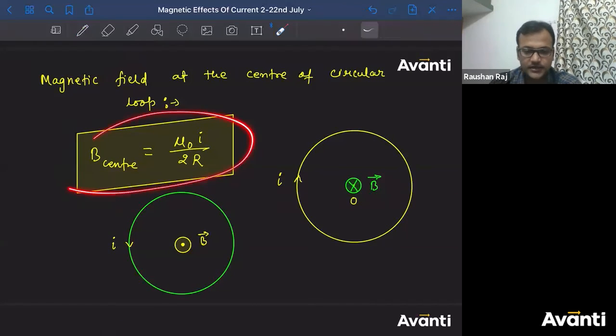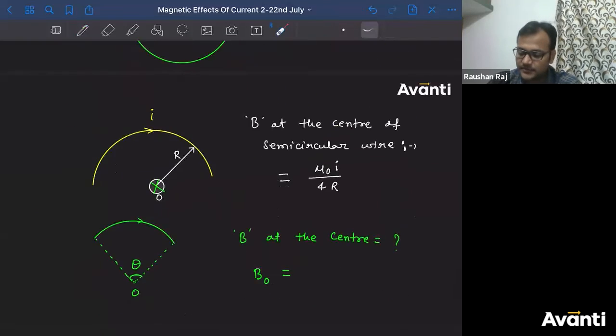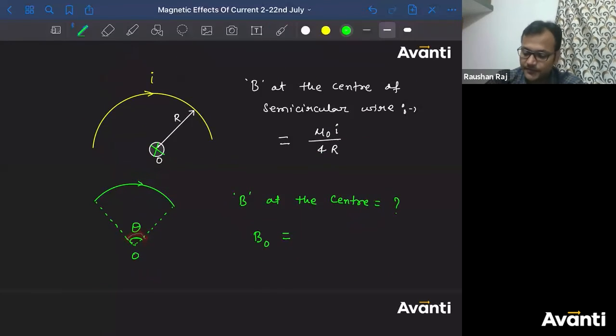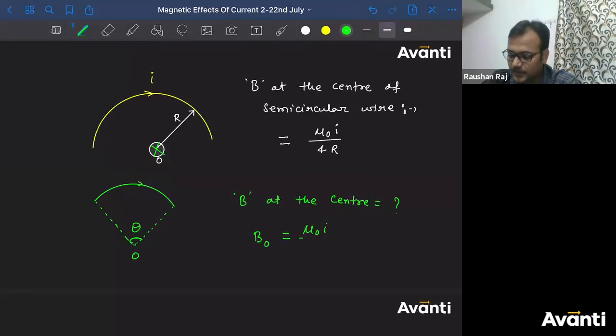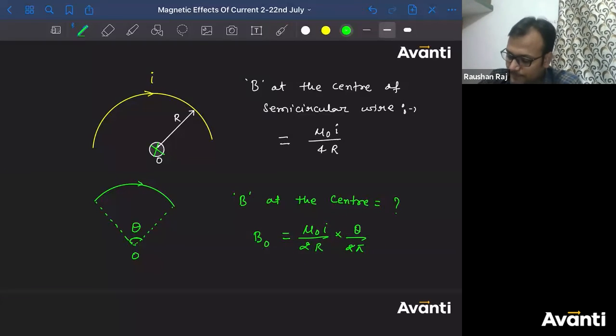व्हेन द एंगल वाज दिस वन, कितना था? व्हेन थीटा वाज 2 पाई, द वैल्यू इज दिस। When the angle becomes theta, then this will become, क्या लिख देंगे आंसर? तो mu naught I by 2r into theta by 2 pi. So this is what magnetic field per unit angle into the angle of this arc. Correct answer क्या मिला? mu naught I by 4 pi r into theta.